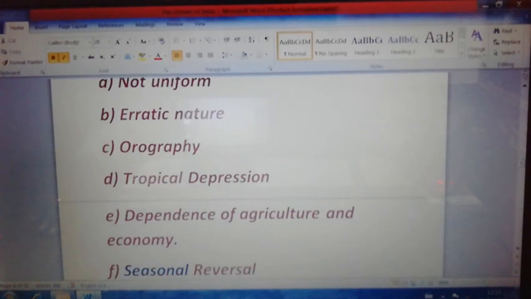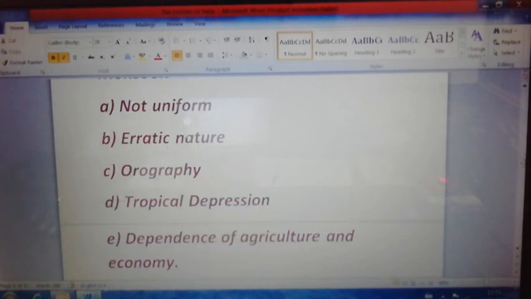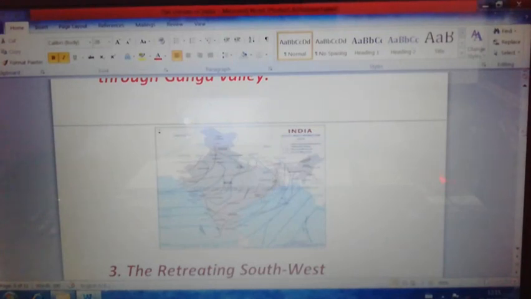Third point, already we described, it is orographic in nature. Orography itself means mountain related. So based on the climatic condition it moves. Then when the mountains influence, like the Western Ghats in the south and the Vindhya Satpura mountain ranges, then there is no effect of the Aravalli mountain ranges.